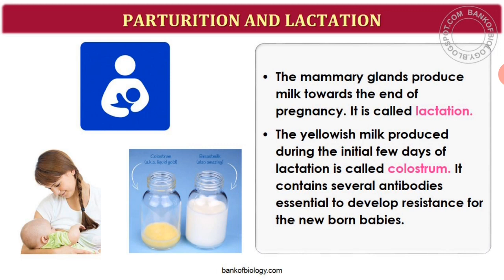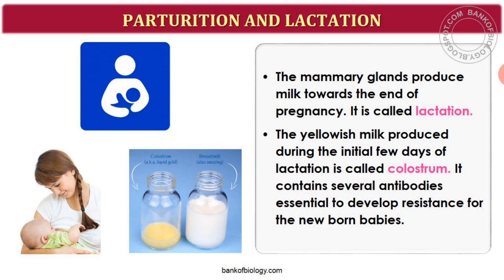Then what exactly happens during lactation? As you all know, lactation helps the mother in feeding the young ones. During lactation, a yellowish milk is produced during the initial few days, and that is called colostrum.